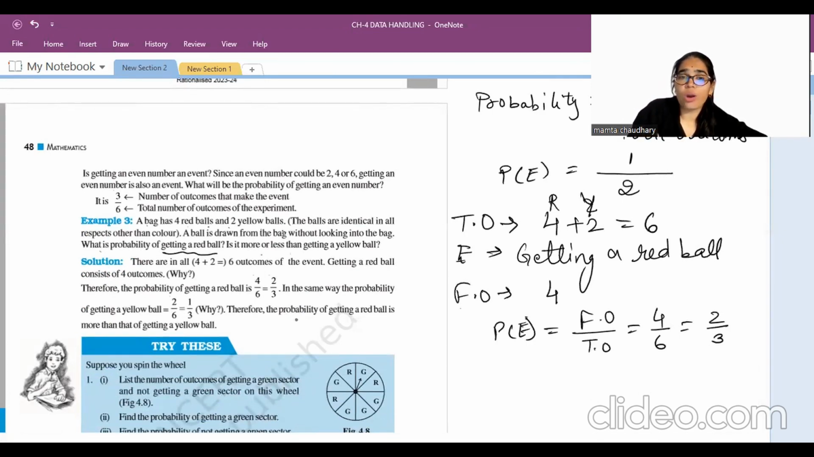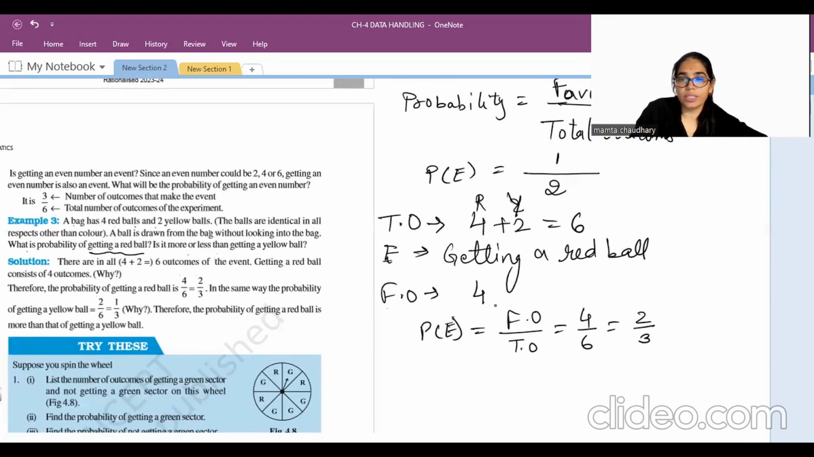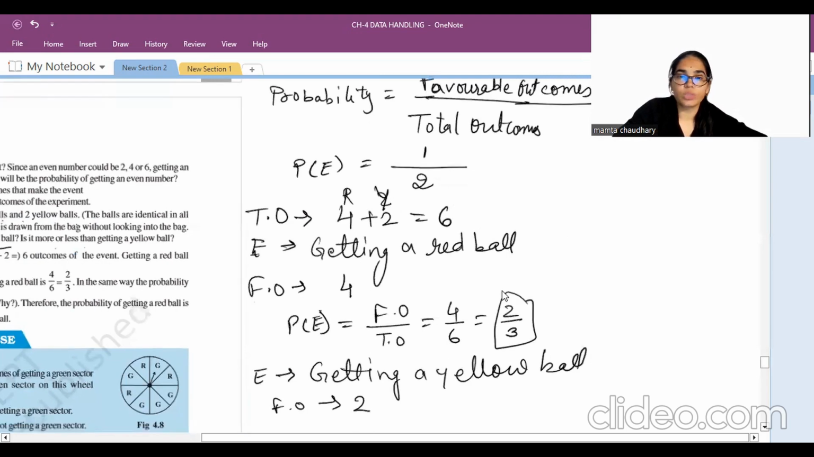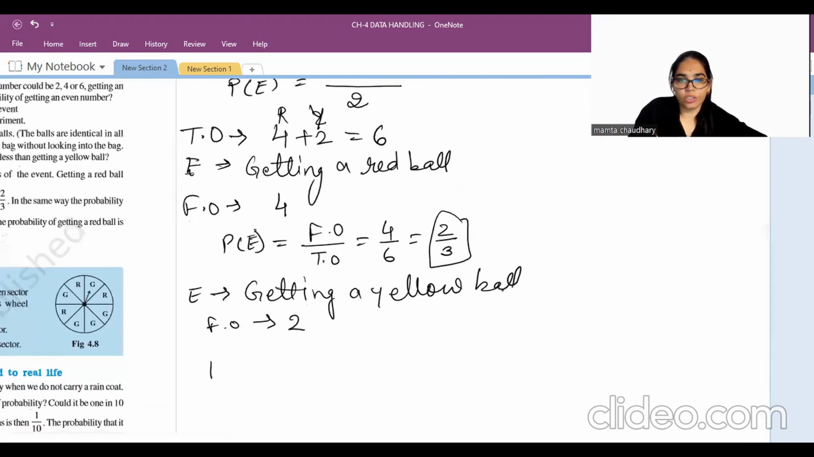Is it more or less than getting a yellow ball? Let's check. This time my event is changing. The event is getting a yellow ball. How many favorable outcomes will there be in that case? There are 2 yellow balls. So the probability of getting a yellow ball is favorable outcomes divided by total outcomes, 2 by 6, which is 1 by 3.